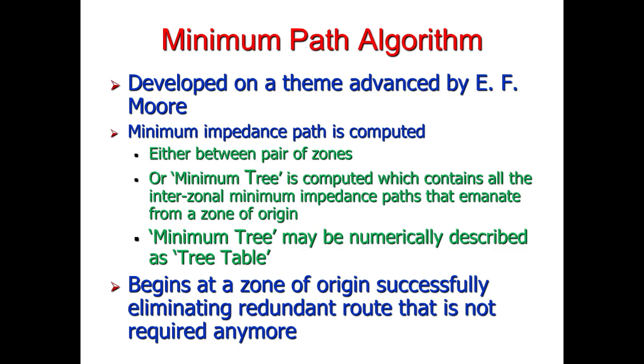And the minimum tree may be numerically described as a tree table. So the tree table begins at a zone of origin, and it successively eliminates the redundant route that is not required anymore. The redundant route is that route which has greater impedance.